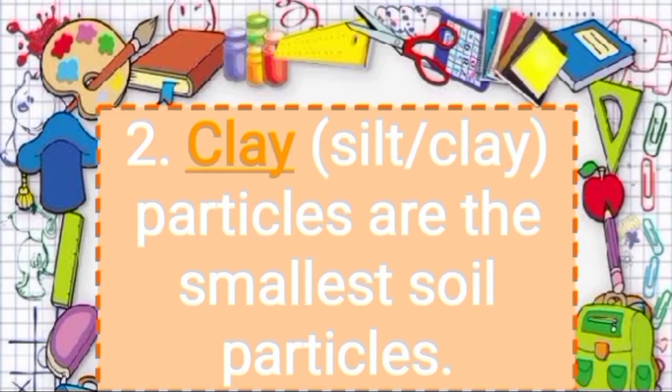Particles. So the question is, dash particles are the smallest soil particles. As you know, soil is made up of different types of soil particles like sand, silt and clay. Among these, clay is the smallest soil particles, where sand is the largest soil particles and silt is smaller than sand particles but bigger than clay particles. So the answer is, clay particles are the smallest soil particles.